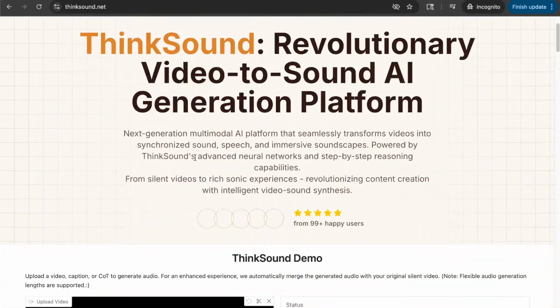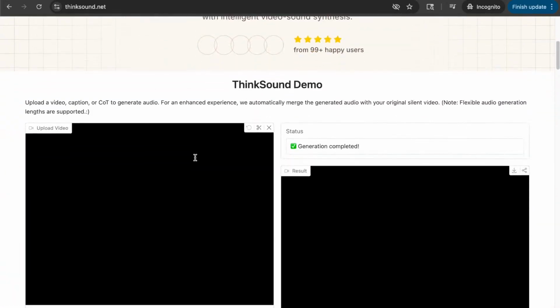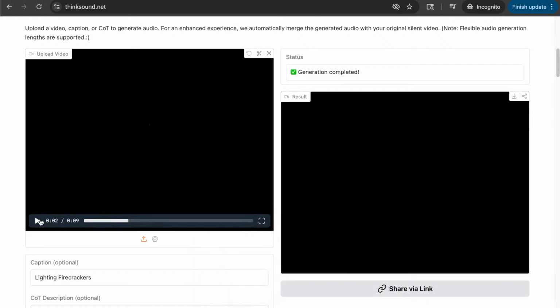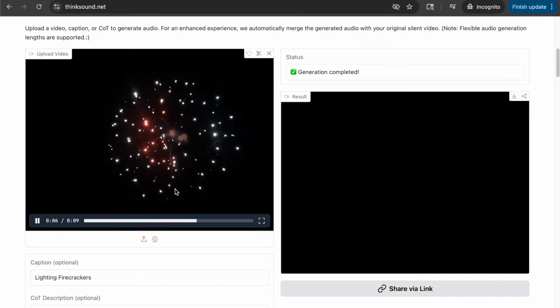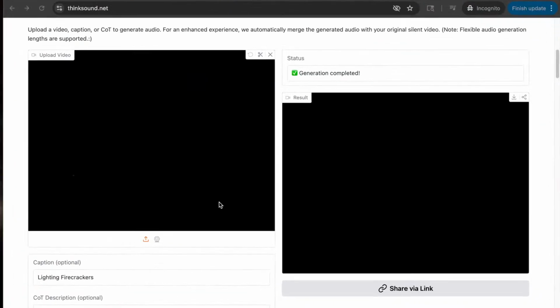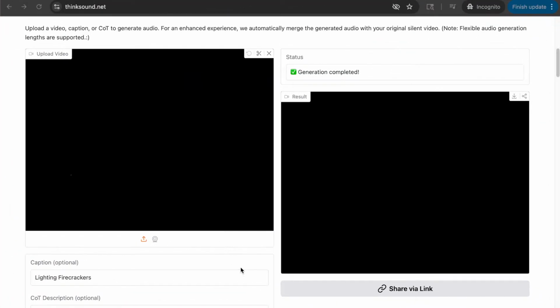But before moving on, I do want to give it a try. Let's see if I might. Oh, okay, so did it load it? So let's see what we have here. So this one is with no sound. All right, so we got fireworks. So let's try the other one.